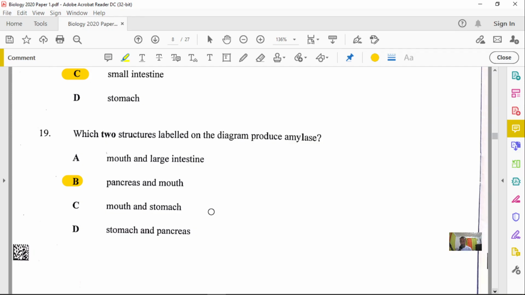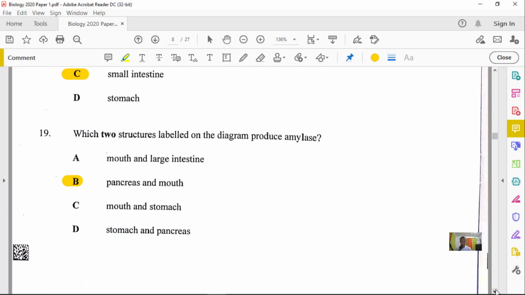Stomach does not produce amylase. It produces pepsin instead. All right, and of course, the large intestine is not included in the production of enzymes. All right, so by process of even eliminating these options, we know that option B is our correct answer.